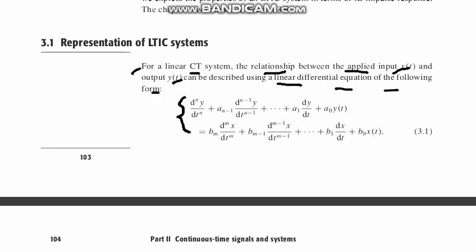You can see here there are coefficients multiplying the differentiations, and different terms that will be equal to the b_m d^m/dt^m terms. So that is the linear differential equation.